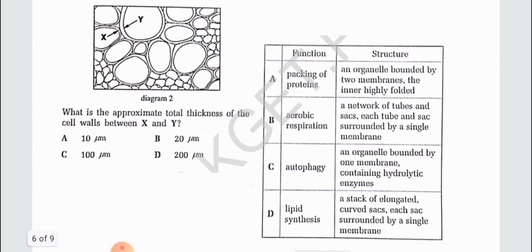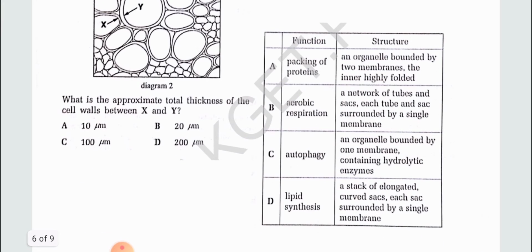We are missing the statement of this question. Actually, this question says: which of the following options matches this first structure or function? Packing of material, where does packing of material occur? Golgi apparatus. Is the Golgi apparatus bounded by two membranes? No, this is not correct.